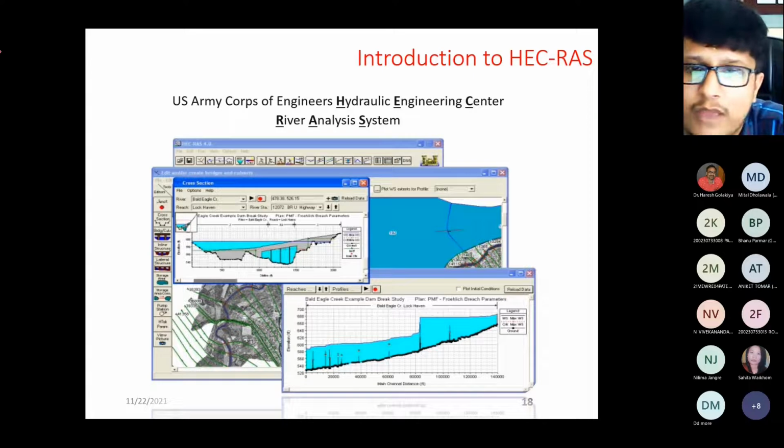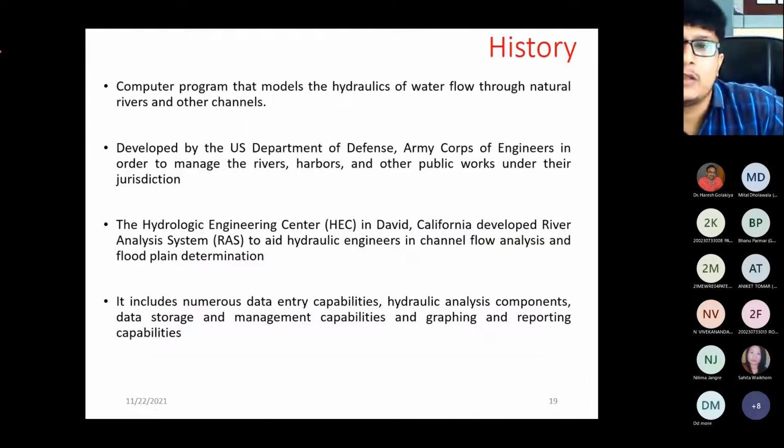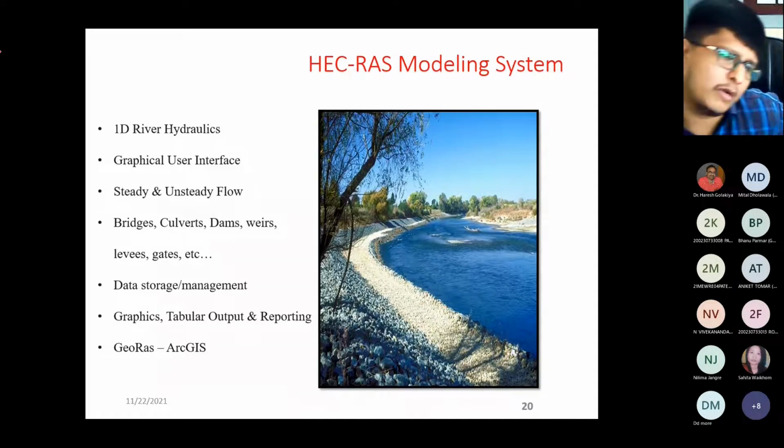In 1995, the first version of HEC-RAS came into the market, that is 4.0, and as of today there is a 6.1 version, the beta version, available on the website, which I showed you yesterday and shared the link in your group, right? Now, what is the history? I'm not going into the history. This is a modeling system with which one can carry out 1D river hydraulics, with a graphical user interface, steady and unsteady.